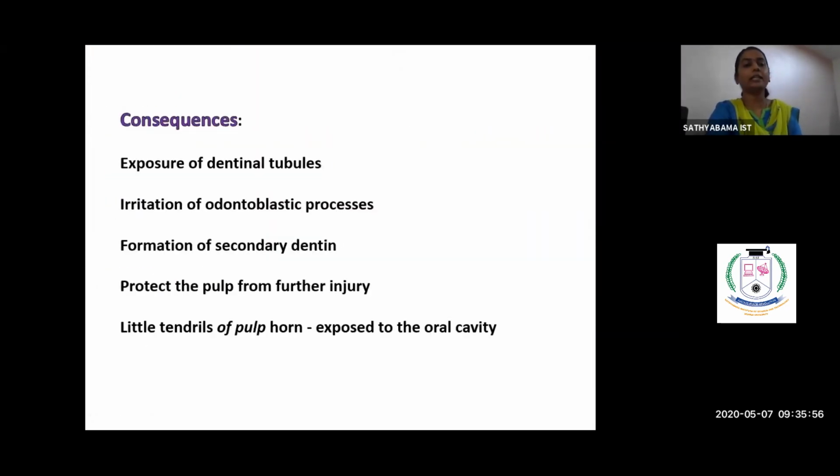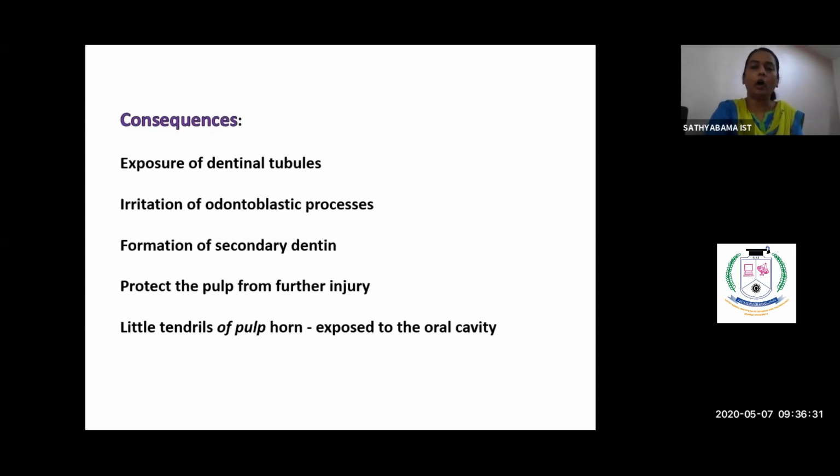So what could be the consequence of this attrition? Once the enamel is worn away, what will happen? The dentinal tubules will get exposed. When the dentinal tubules are exposed, there is irritation of the odontoblastic process, and this will initiate the formation of secondary dentin. Usually we call it tertiary dentin, or here they mean it as reparative secondary dentin. This will help in the protection of the pulp from further injury.